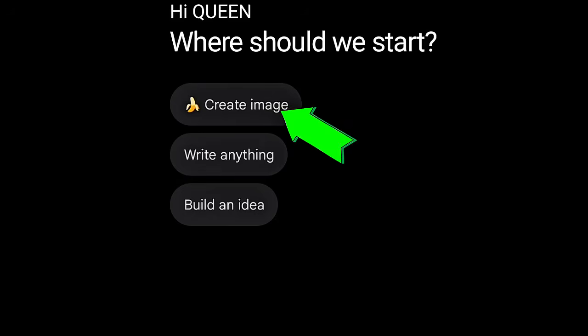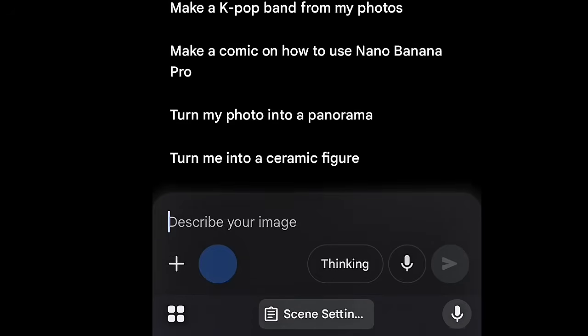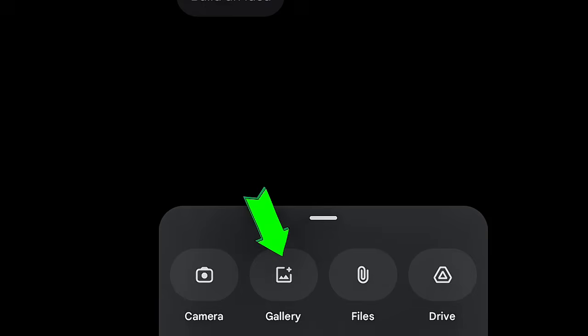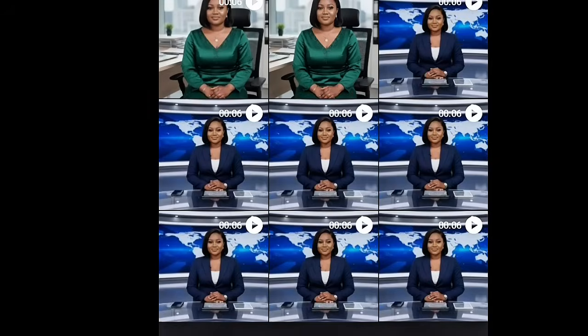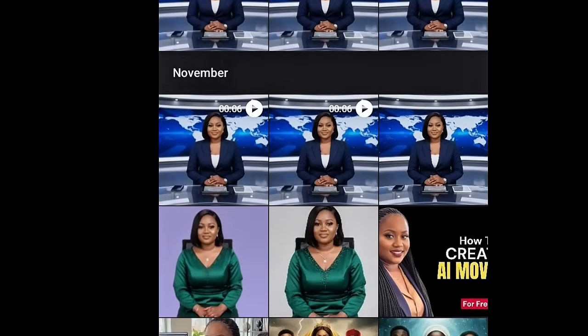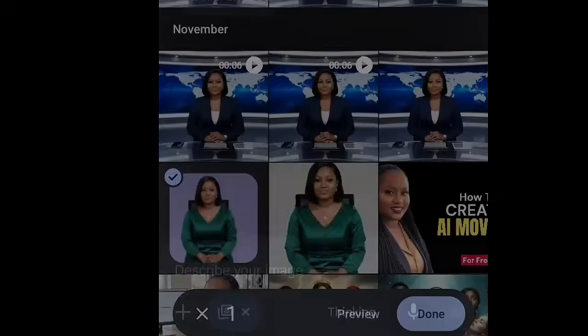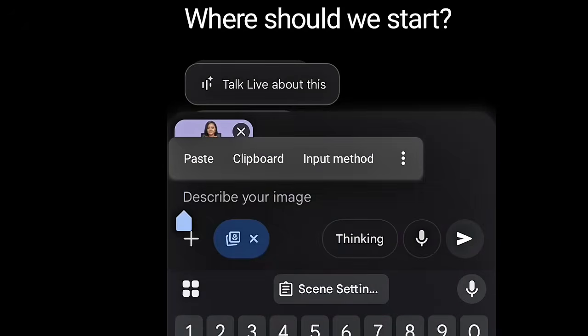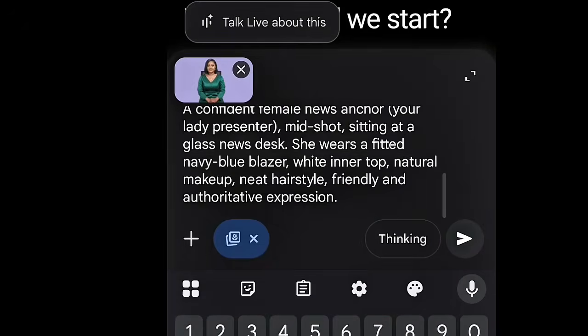So you touch on this where they write create image. Now over here, touch the plus button, touch the gallery, choose your image here. This was the image I used. You can see the image have entered. Then I paste that prompt that I copied from ChatGPT.